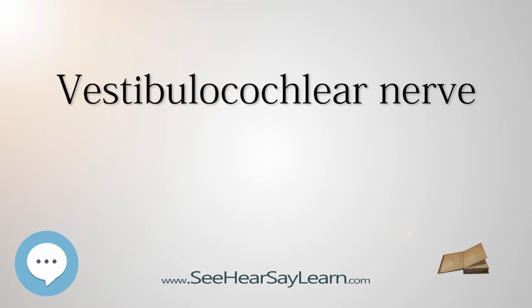Function. This is the nerve along which the sensory cells, the hair cells, of the inner ear transmit information to the brain. It consists of the cochlear nerve, carrying information about hearing, and the vestibular nerve, carrying information about balance. It emerges from the pontomedullary junction and exits the inner skull via the internal acoustic meatus, or internal auditory meatus, in the temporal bone. The vestibulocochlear nerve carries axons of type SSA, special somatic afferent, which carry the modalities of hearing and equilibrium.